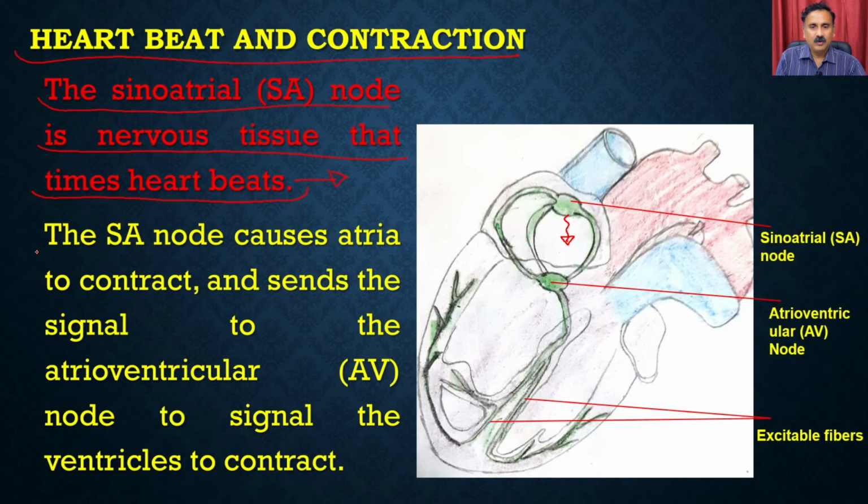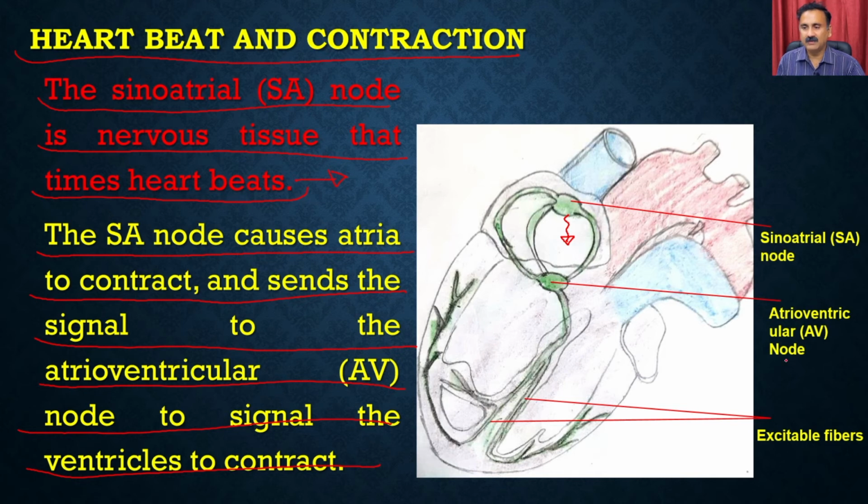Beating means it is going to contract and relax. The sinoatrial node causes the atria to contract and sends the signal to the atrioventricular node to signal the ventricles to contract. So apart from the sinoatrial node, you also have the atrioventricular node, which gives the signal to the ventricles, and that's how there will be a coordination between the sinoatrial node and the atrioventricular node, so that there will be a contraction of the auricles and a contraction of the ventricles in coordination.